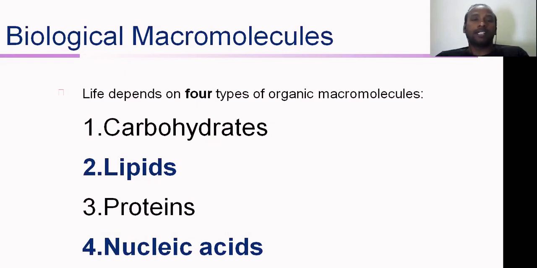We should remember this, right? Without these 4 molecules, no life is possible for the cells. First one is carbohydrates, second is lipids, third is proteins, and the last one is nucleic acids, right?